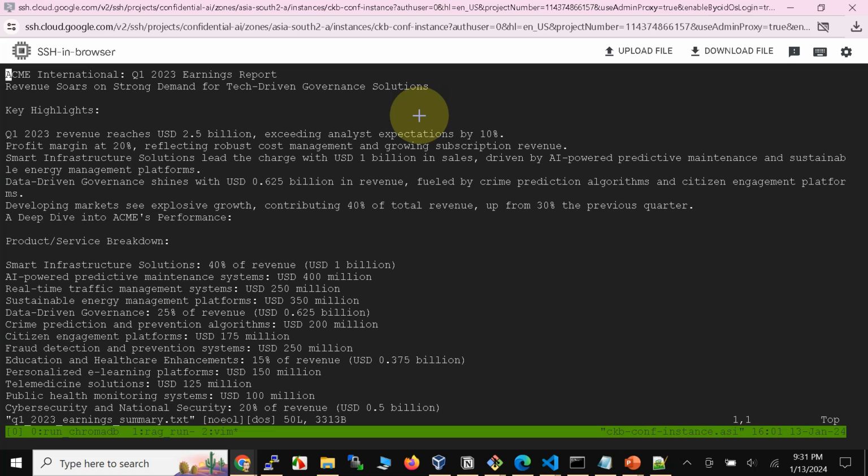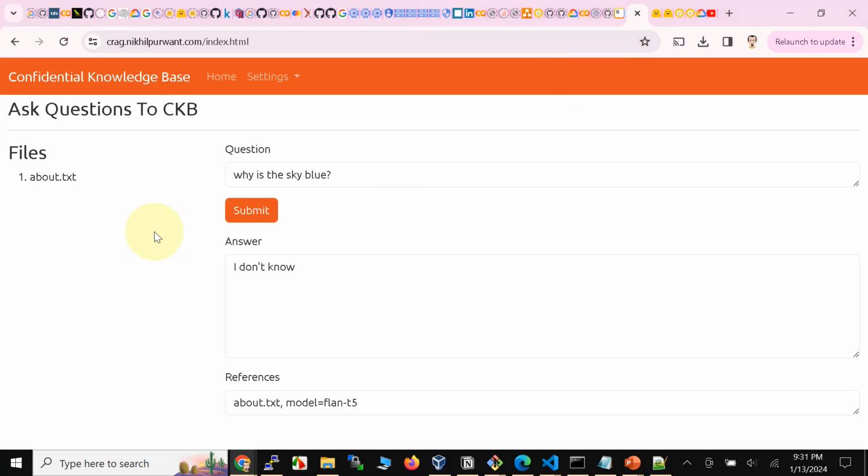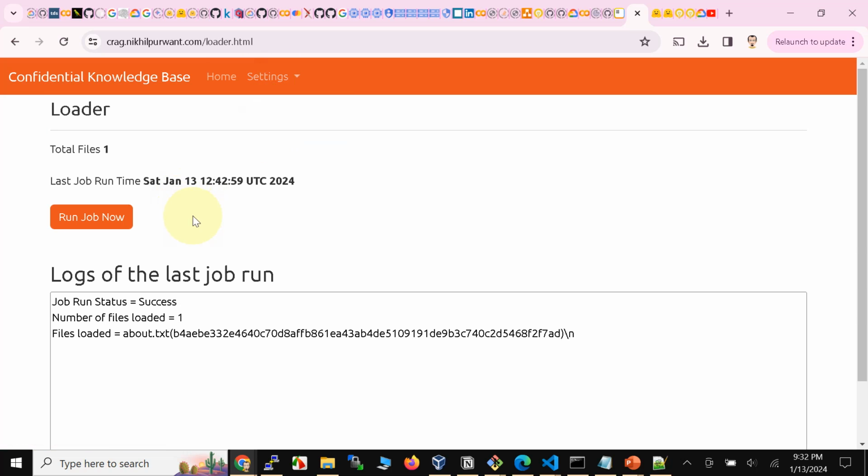So let's go ahead and process these two files. This modest RAG application that we have also has a batch processor. Right now we only have this about.txt. So what we're going to do is go into jobs, and once we are there, we're going to run a job to load these two files. So I'm going to go ahead and run the job. This will take a few minutes, and once the files are loaded, we're going to come back.